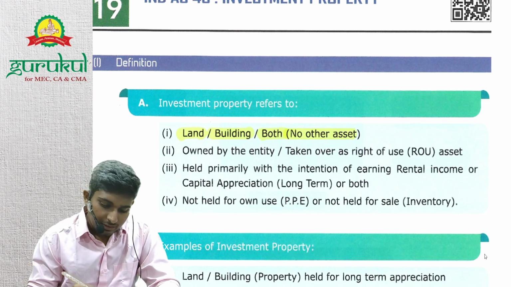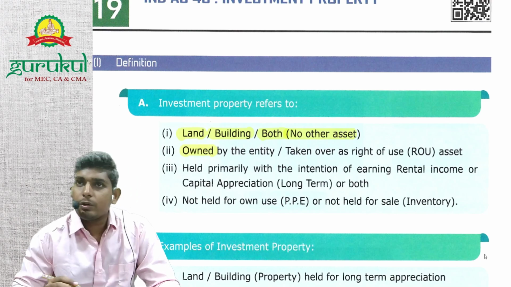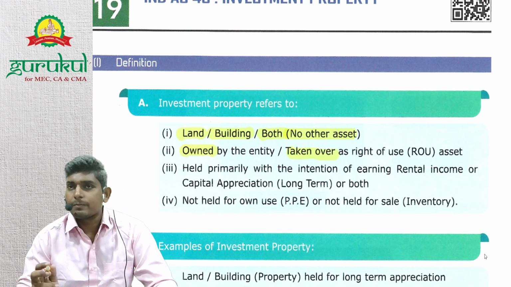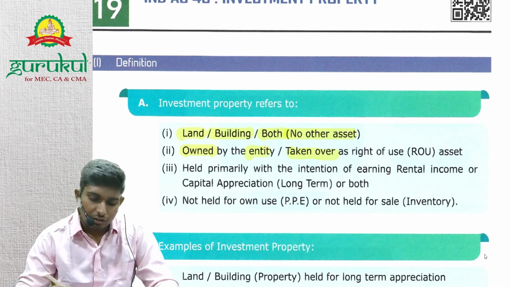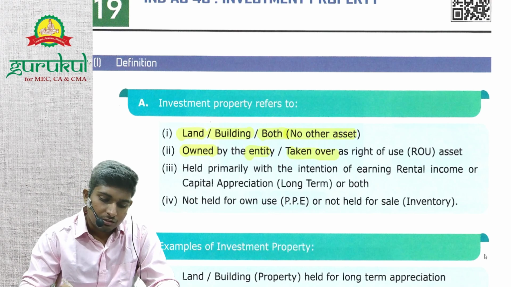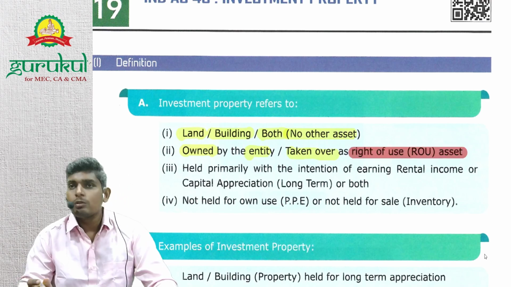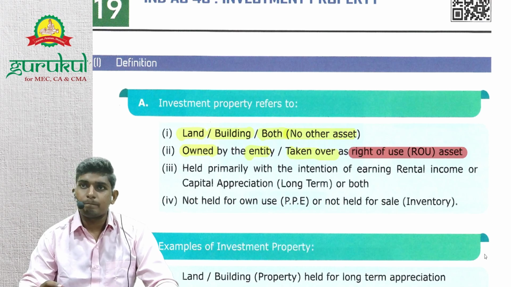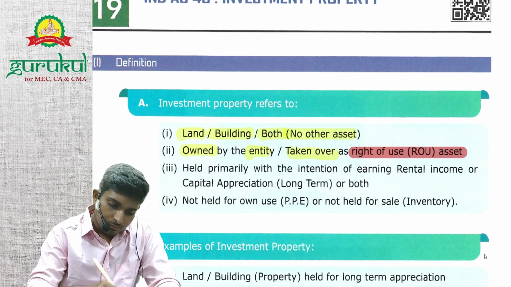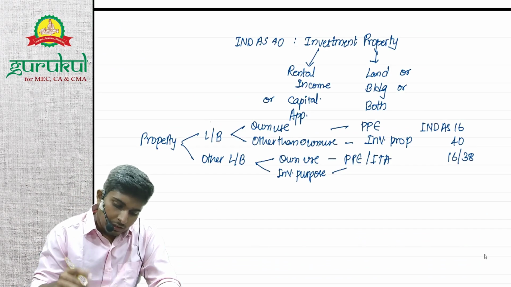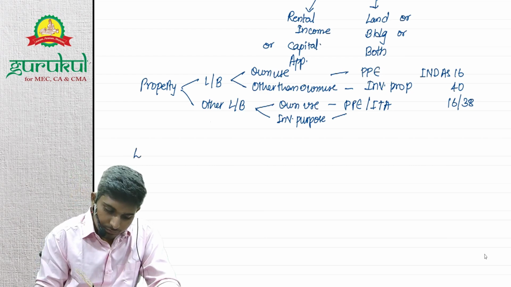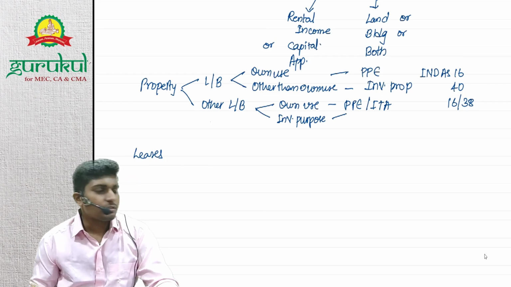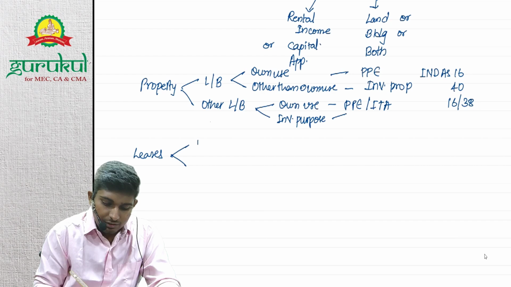Next, this land should be either owned or taken over as an ROU asset. Owned by the entity, that is understood. So what is this taken over as an ROU asset? What does ROU asset mean? Have we studied leases in our CA Inter? What are the two types of leases which you have studied? Financial lease and operating lease.